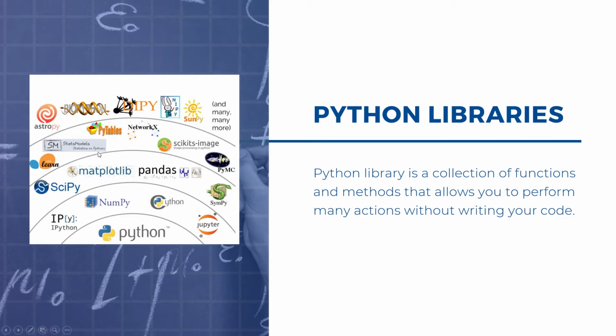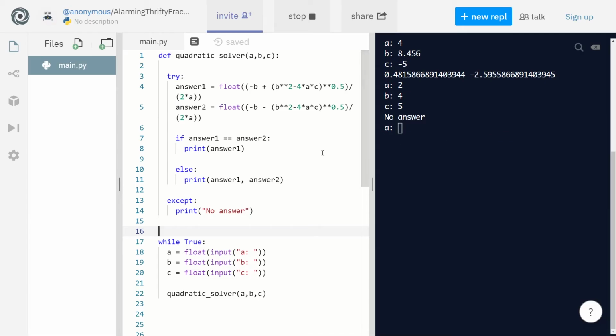And today, we're actually going to use two of them. The first one we're going to use is Matplotlib, and later on we're going to use SymPy for integration and derivation. Matplotlib is used for plotting. So let's take a look at how Matplotlib works. The cool thing with